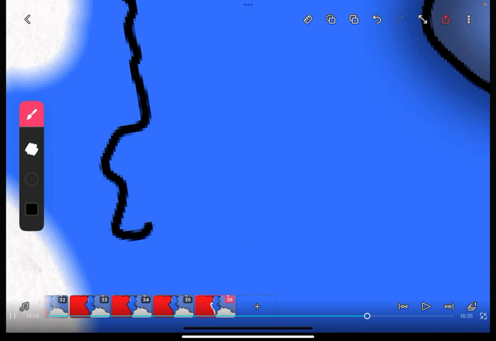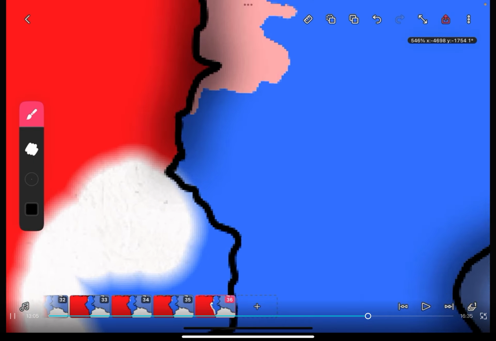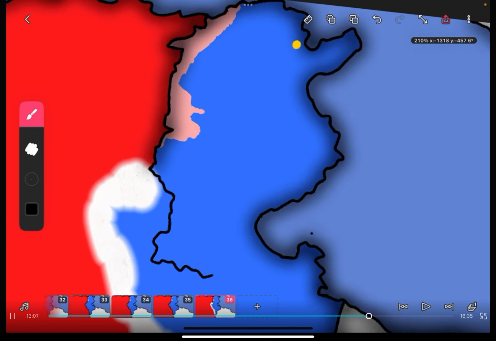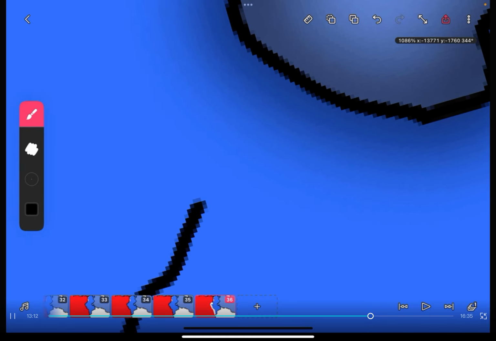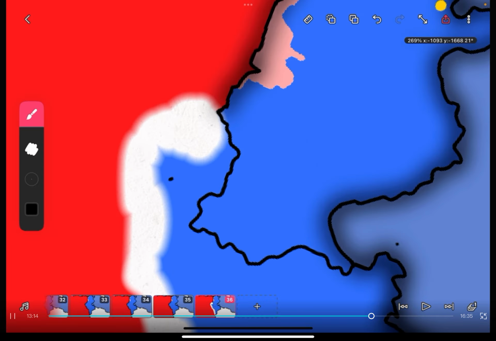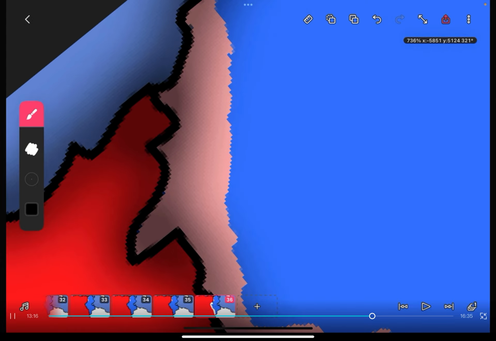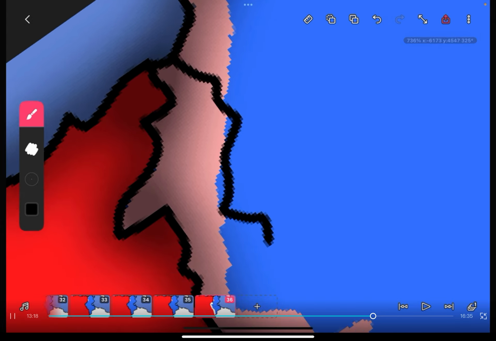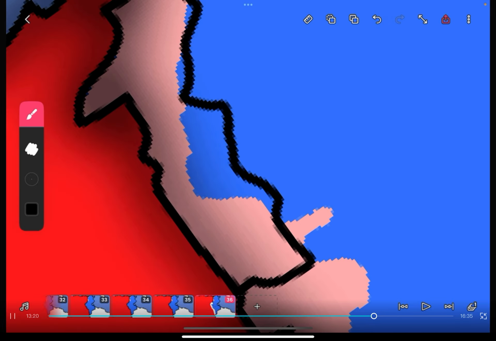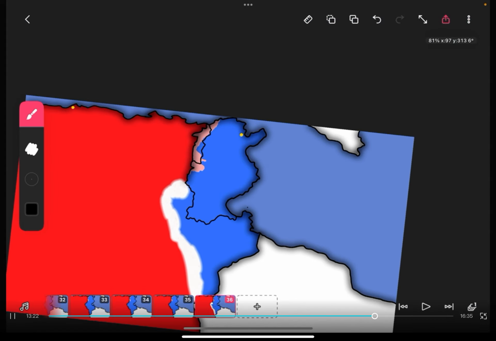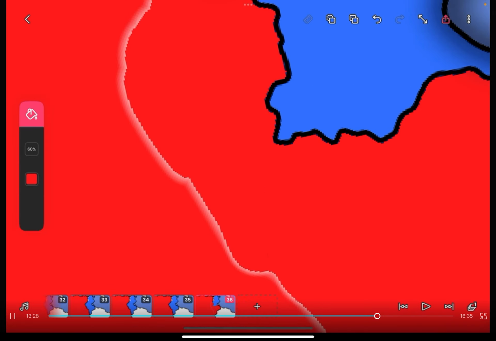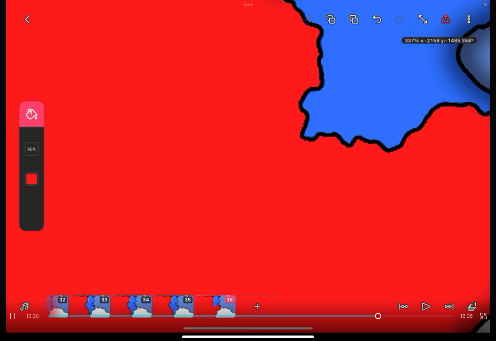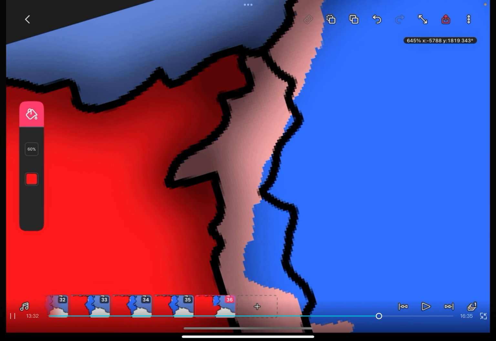Let's say, I know this isn't really where they attacked, but let's say they didn't want to take all of that land up there, and they just wanted to take like this, and like this. For example, what you're gonna want to do then is just color it all in red, and then erase all these lines, and then do the same thing up here.